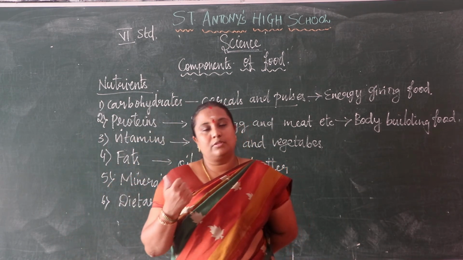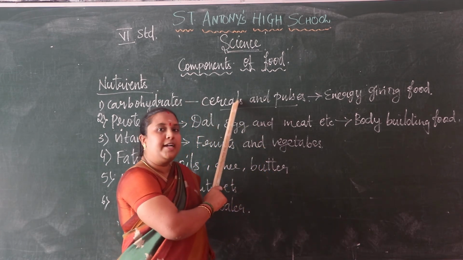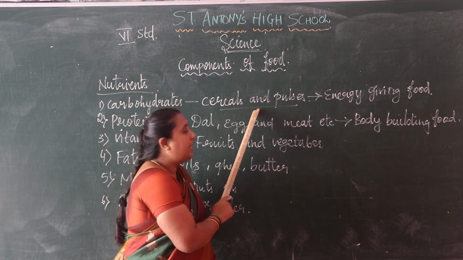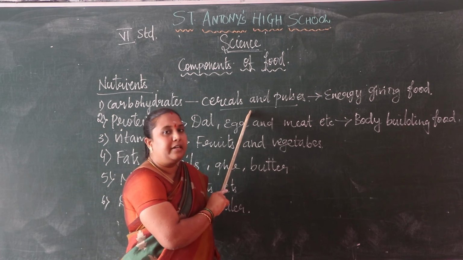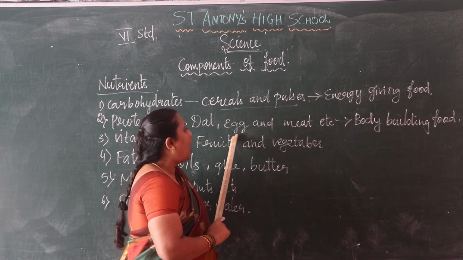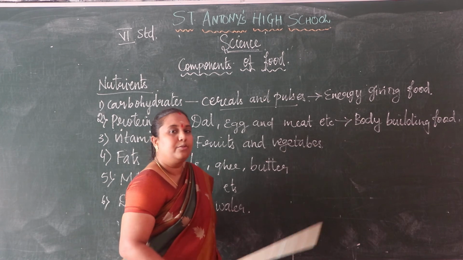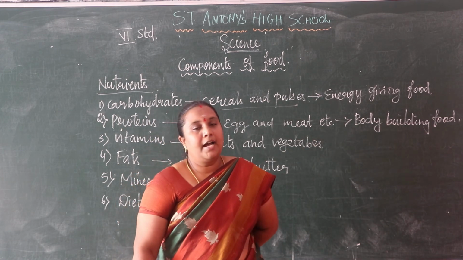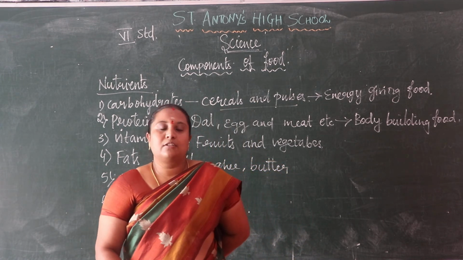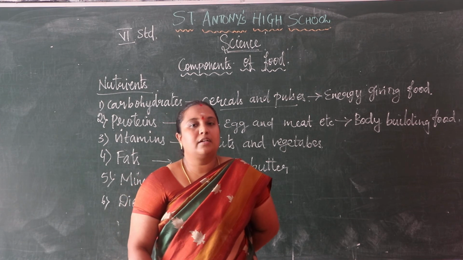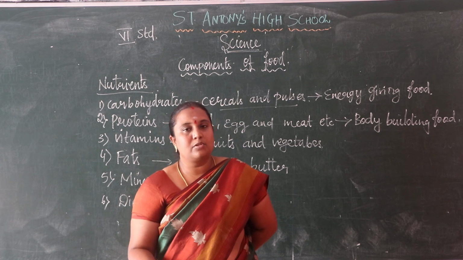So how to test the protein which is present in these food items? For carbohydrates we are doing the iodine test. By doing the iodine test we can say carbohydrates are present in these food items. Now, how to check whether proteins are there in these food items or not? We are using a copper sulfate solution, or otherwise we can use caustic soda, to test whether proteins are present in the food items or not.